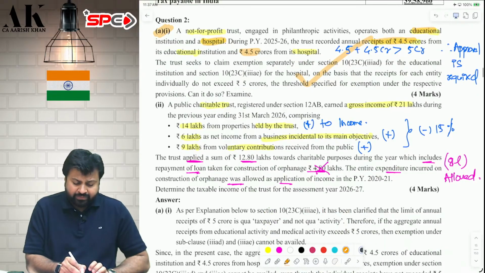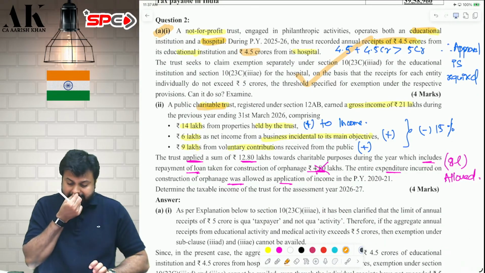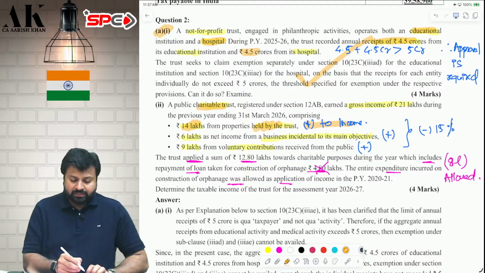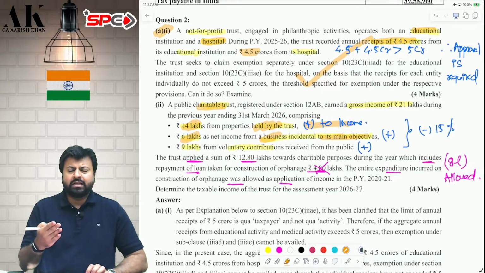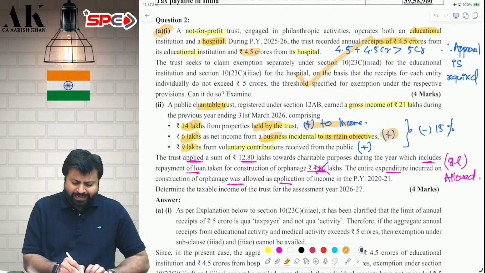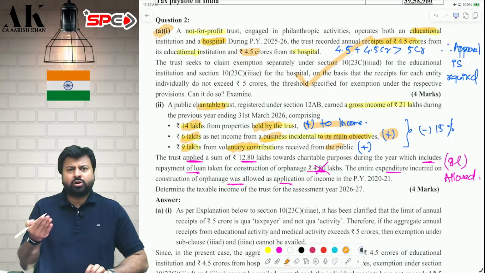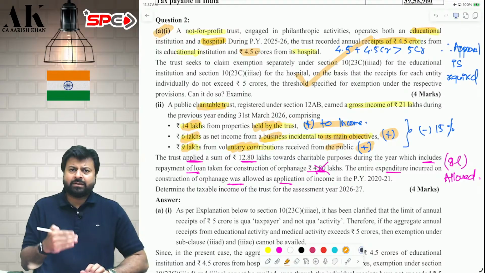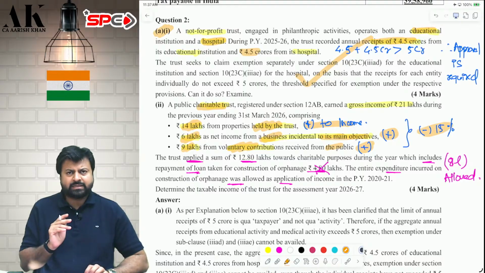Second question, we need to compute the total income of the trust. A trust is earning the following income. First, a trust is earning 14 lakh rupees from the property held. You will add this to income. Then the trust is earning 6 lakhs from business which is incidental to the main object. So if the business is incidental to your main object of trust, you can add that also to the income and claim 15% exemption. Then 9 lakh you are receiving as voluntary contribution, meaning normal donation, not corpus donation. You can add this also. Add all three of them. This is the part of your income to claim 15% exemption.